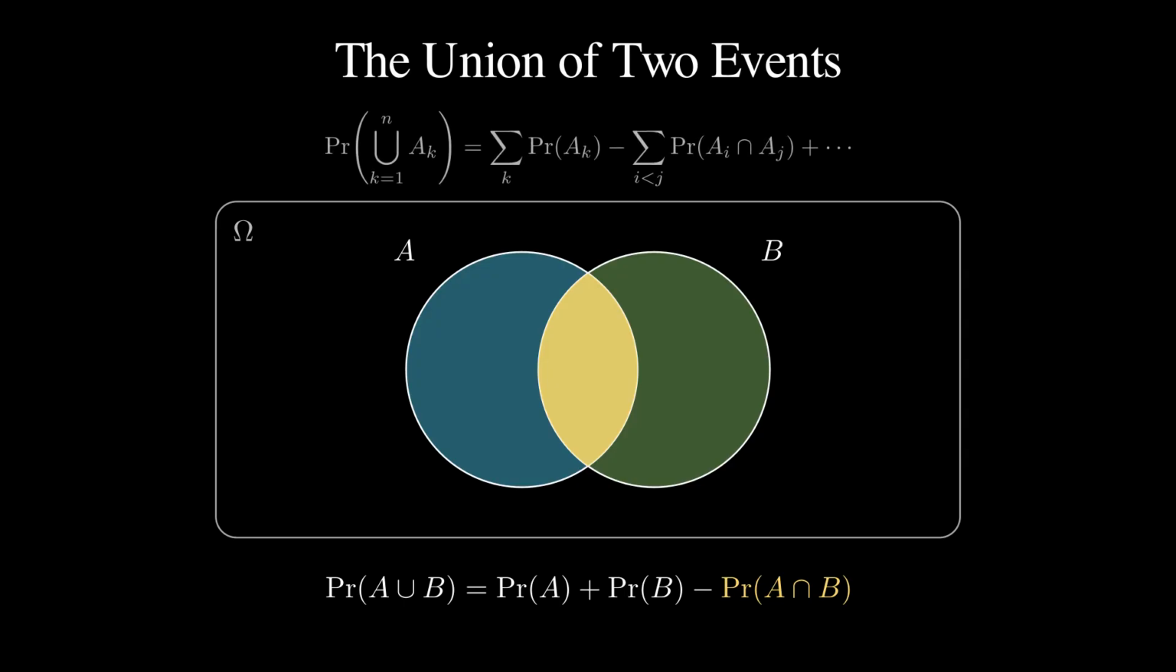The same bookkeeping extends to any number of events, alternately adding and subtracting the overlaps of overlaps of overlaps. That general pattern is the inclusion-exclusion principle. For 3 events, you add the 3 single probabilities, subtract the 3 pairwise overlaps, then add back the 1 triple overlap. The signs alternate all the way up. We state it and move on.